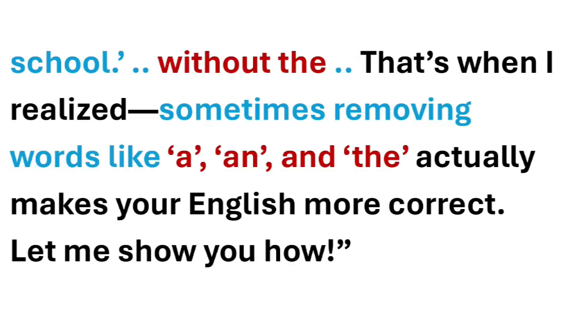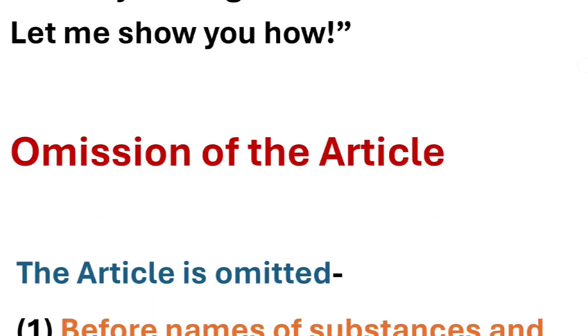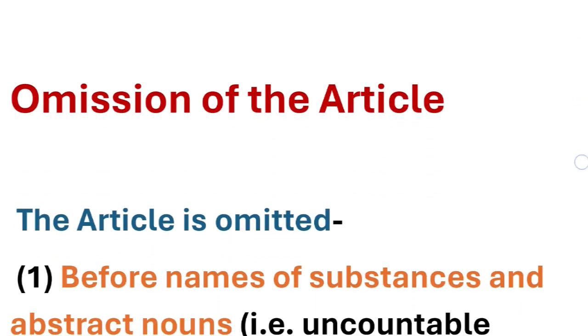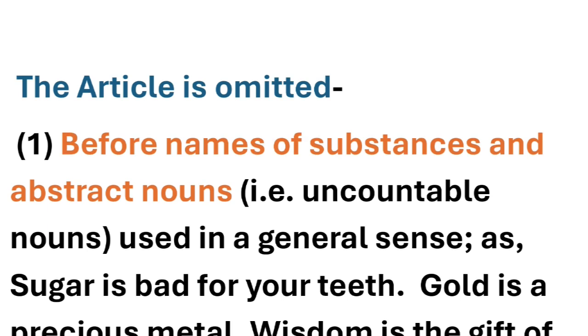How does this happen? It means you have to remove or not use the articles. This happens at the time of omission of the article, meaning not using articles before the nouns. So there are some situations which we are going to discuss in which we don't have to use an article, or omit the article. So let's talk about that.